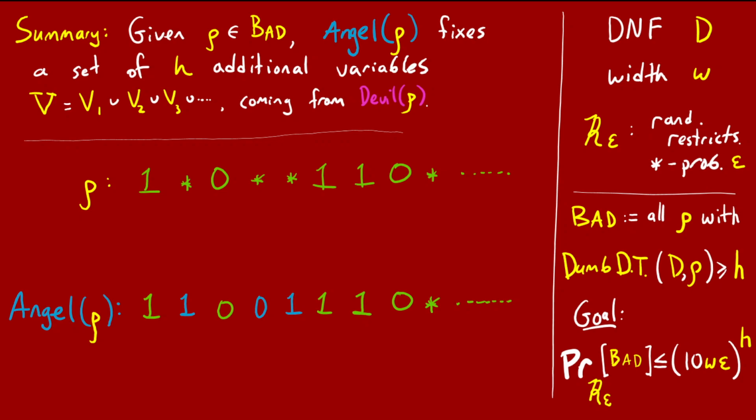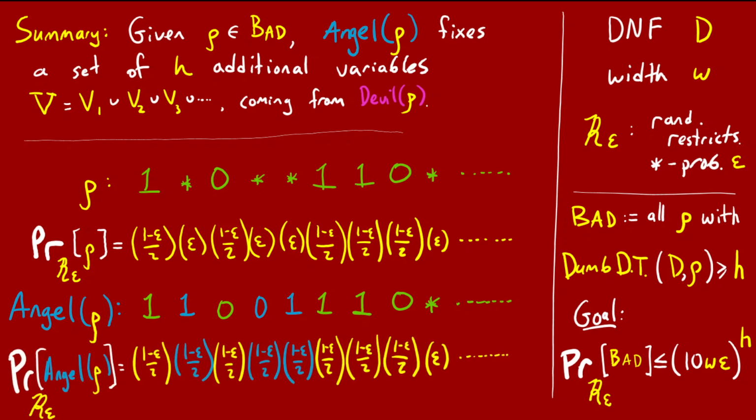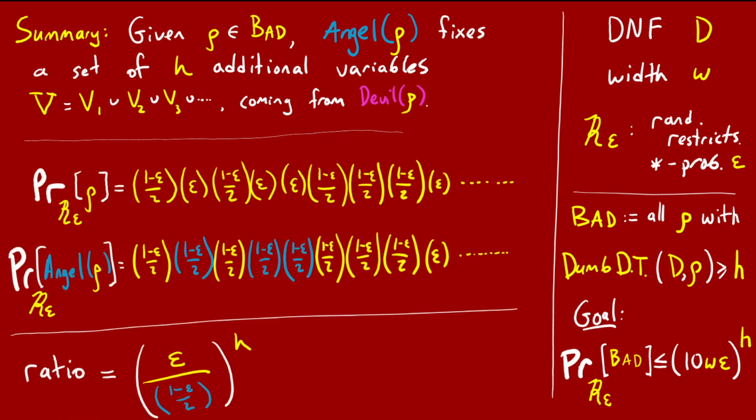Sure, there's some chance of getting a bad restriction rho, but it's much more likely that you'd get angel of rho, which actually fixes d to the constant 1. Let's be more quantitative. For a particular restriction rho, like the one shown, it's easy to write down its probability. You just have a factor of epsilon for each star, and a factor of (1 minus epsilon) over 2 for each fixed bit. As for angel of rho, its computation looks similar, except it will always have h factors that are (1 minus epsilon) over 2 rather than epsilon. This means the ratio of the two probabilities is exactly epsilon over something close to a half, all to the power of h. So the ratio is basically 2 epsilon to the power of h.